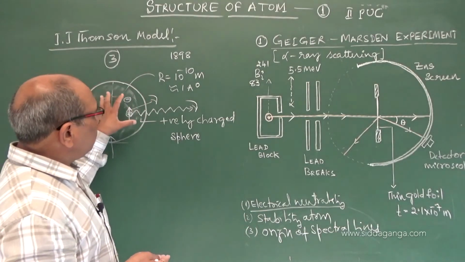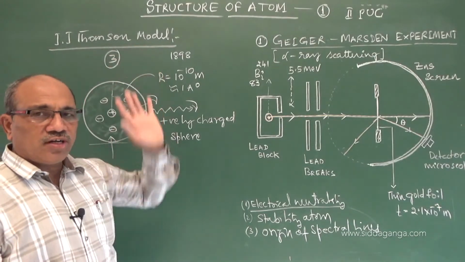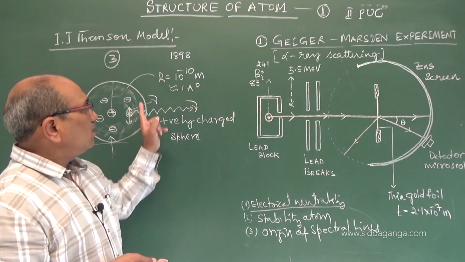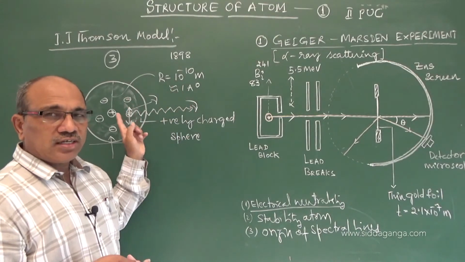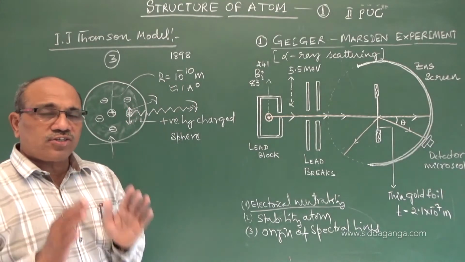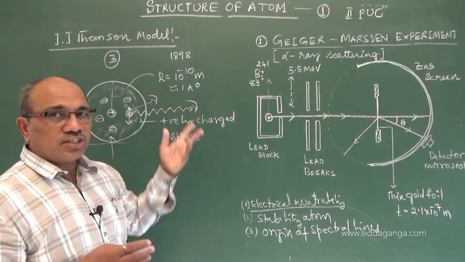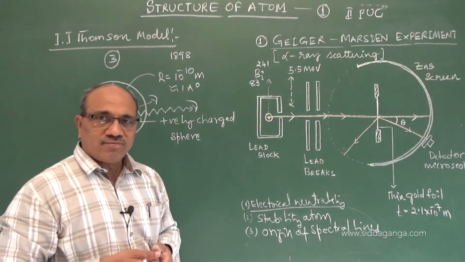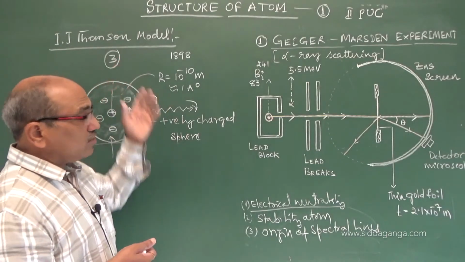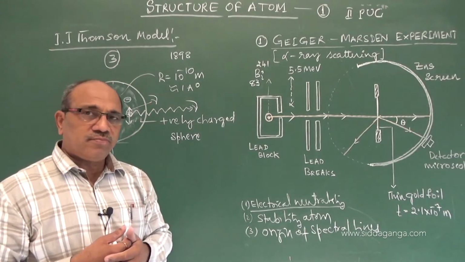What are the merits of this atom model? Number one, stability concern, that is size and shape. Till today we agree on spherical shape. Size of atom is also estimated to be right. Till today, the size of the atom is around 1 angstrom. That is the merit of this first atom model proposed by him.